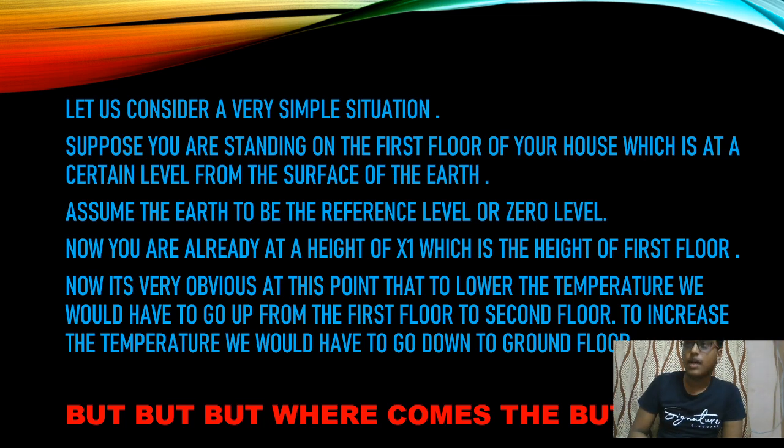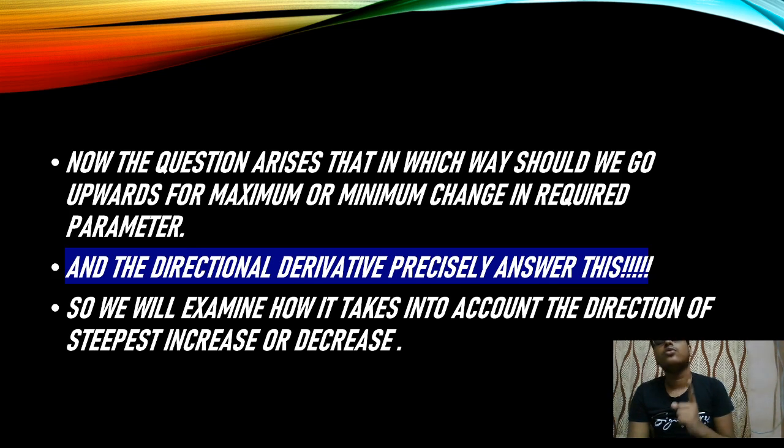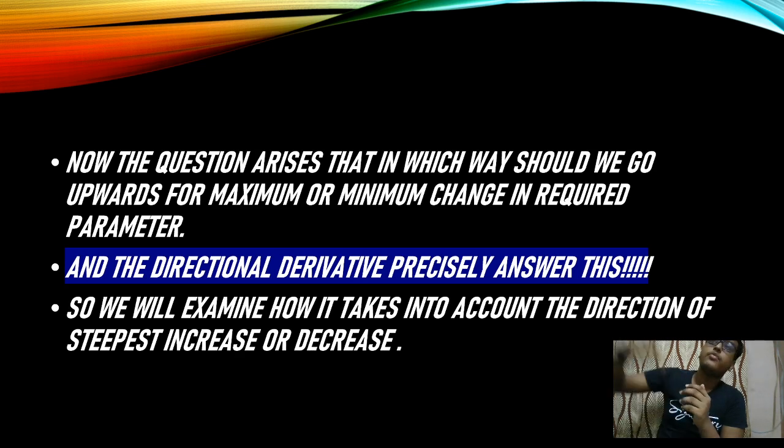Okay, now see, but here comes the but. What is the but? The but is in which way we should go. The question arises: in which way should we go upwards for maximum or minimum change in the required parameter? What is the parameter? The change in temperature. In which way will the change in temperature be maximum? Suppose from a particular point you go vertically upwards and you reach the second floor, and you take the stairs and you reach another point, but it lies on the same plane.